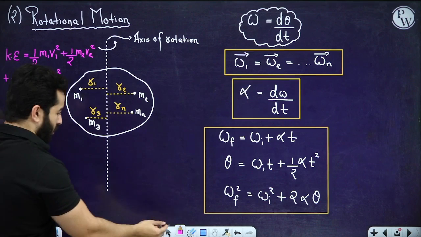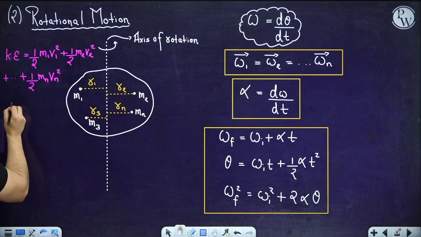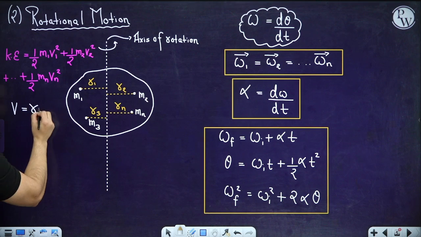Now from circular motion, we know that v can be written as r omega,